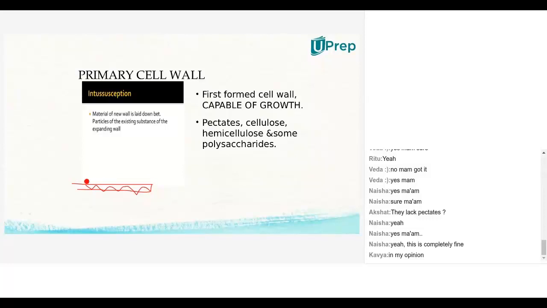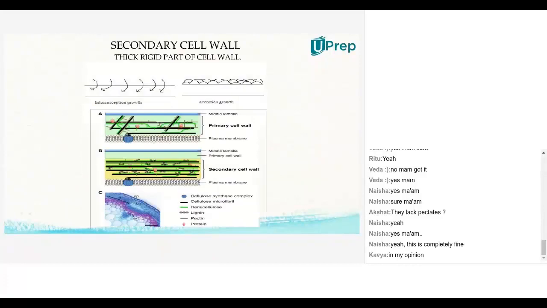Here, if you clearly observe the next slide, you'll get an idea how the middle lamellum and primary wall are getting formed. See, this is how the primary wall and the secondary cell wall grow.